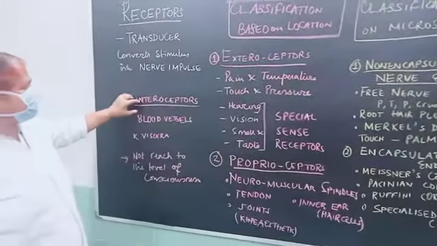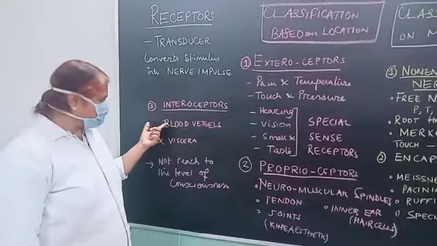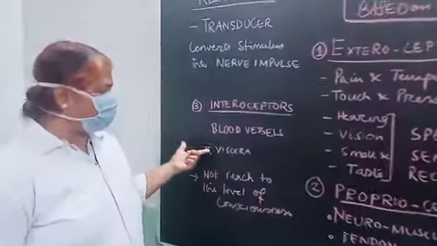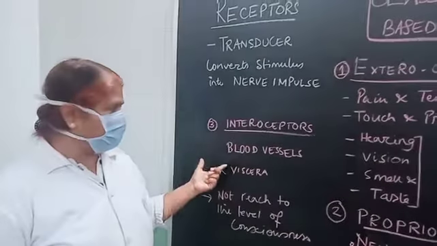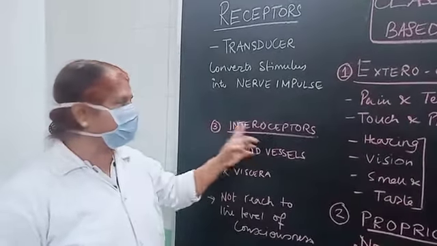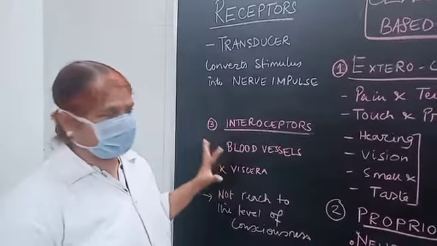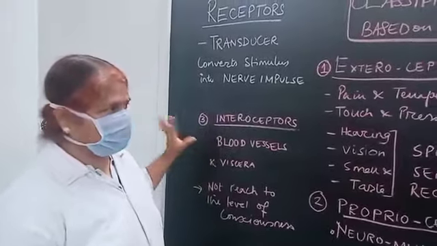Then the third category is called interoceptors, which lie internally in the blood vessels or in the viscera. This sensation will not reach the level of consciousness. They will give the sensation of pain. So these are called interoceptors, receptors present on the blood vessels and the viscera to carry the sensations. The stretching reflex is carried by this type of interoceptors.